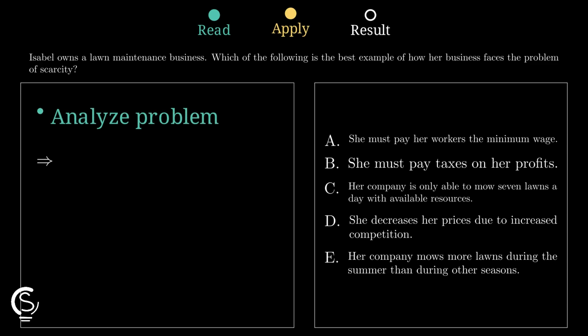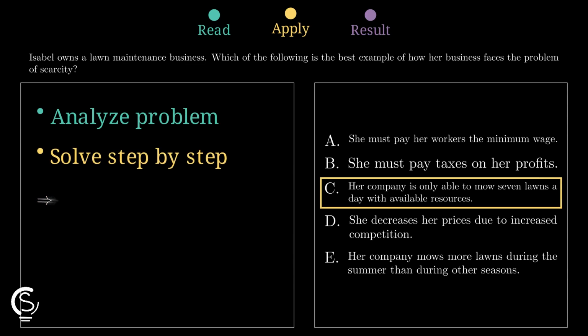Wages, taxes, competition, and seasons affect business, but they do not directly describe a resource limit stopping output with available workers and equipment. That makes the 7 lawns per day statement the match because it directly shows limited available resources cap production, and that is exactly scarcity.